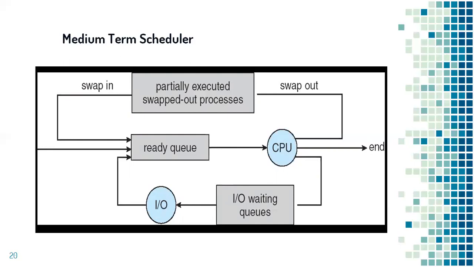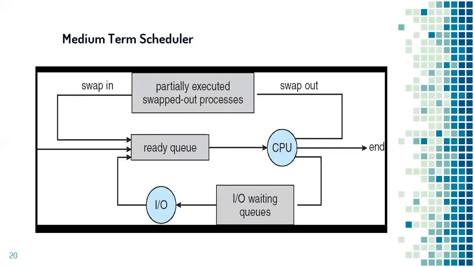And the CPU will be relieved of a little bit of load. When the number of processes in the ready queue is reduced, the CPU will perform better and it will complete more number of processes in a given unit of time.